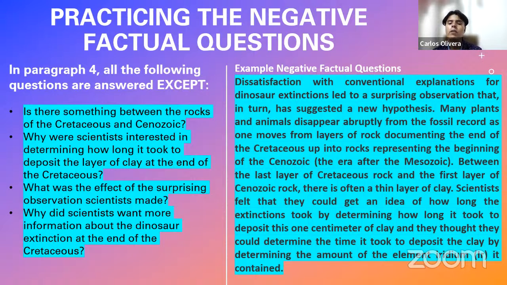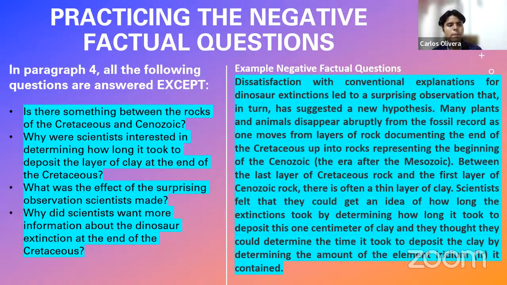Scientists felt that they could get an idea of how long the extinctions took by determining how long it took to deposit this 1 centimeter of clay, and they thought they could determine the time it took to deposit the clay by determining the amount of the element iridium it contained. Well, that is the reading passage.